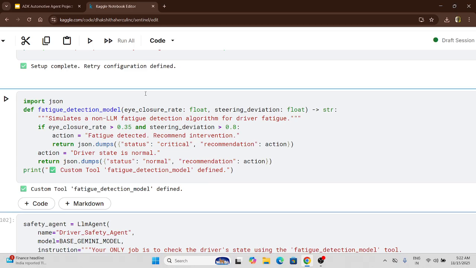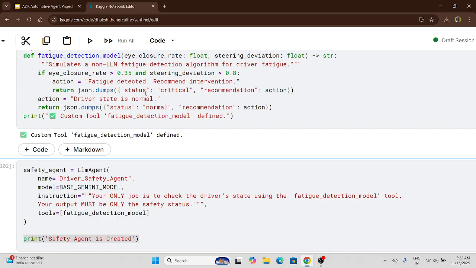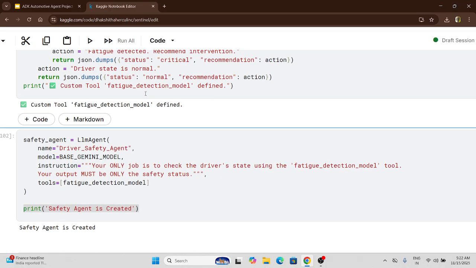That means the person driving the car is not very attentive, he is distracted or else he is tired. And we'll be returning that in JSON format, like the status is critical, recommended action will be provided, or else the driver status is normal. So this is the custom tool, the custom function that I have created, followed by the LLM agent.